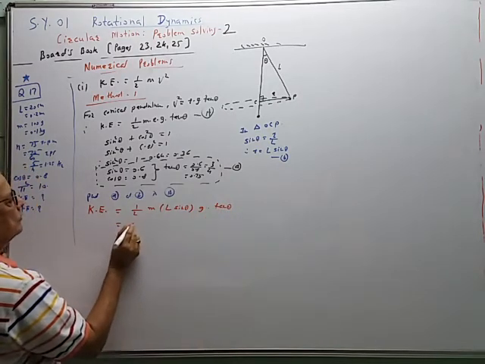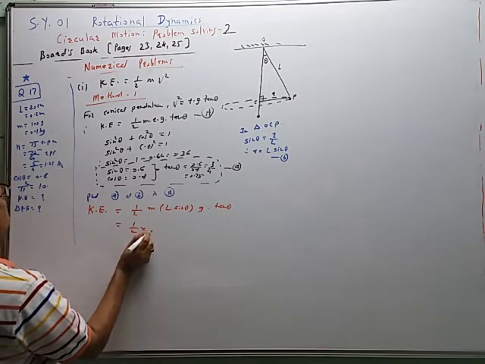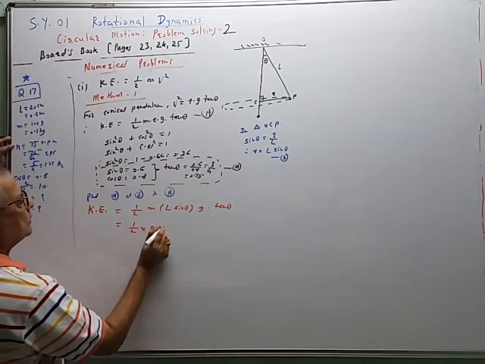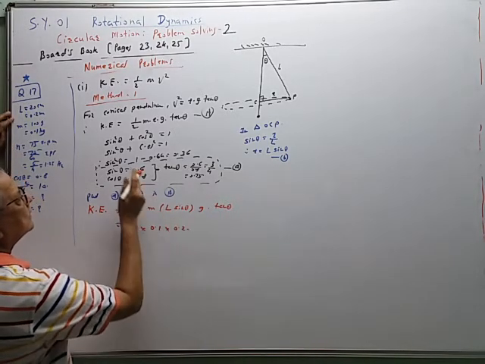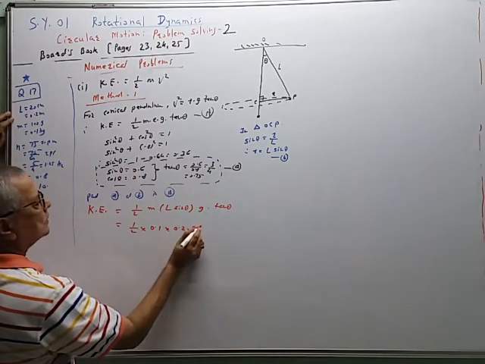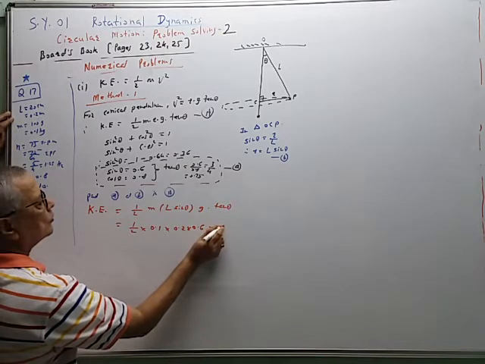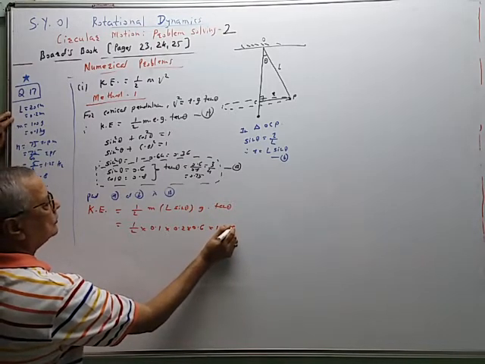So substitute the values. 1/2 multiplied by M is equal to 0.1, L is equal to 0.2, sin theta is equal to 0.6, G is equal to 10, tan theta is equal to 3/4.